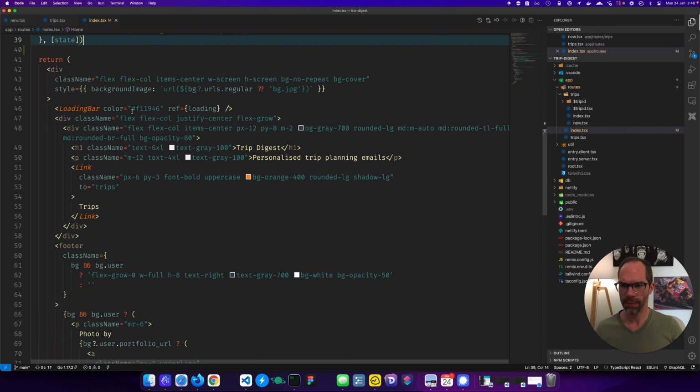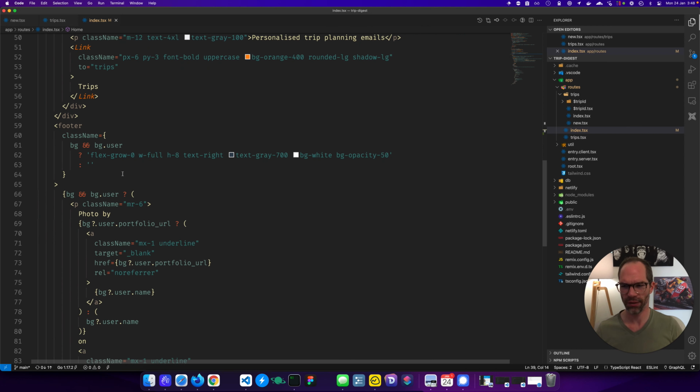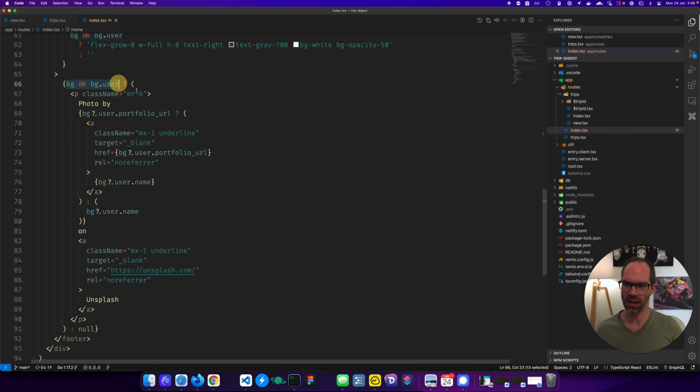But anyway, using JSX has been pretty straightforward. I've had to kind of figure out a few little things like class name instead of class. It kind of gets me a little bit. This whole checking for something and returning JSX, otherwise null. I remember that from when I first did it. It's okay. It feels very similar to some things we're doing in Vue. I think loops and stuff are obviously a bit different, but I found it really easy to just get going with this. So this is the home page.